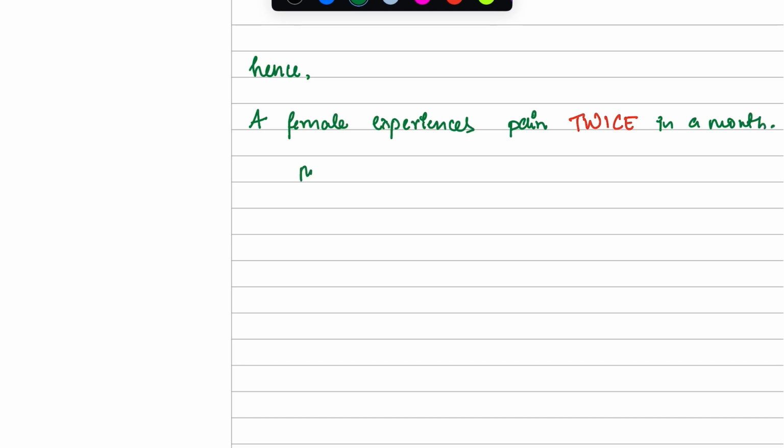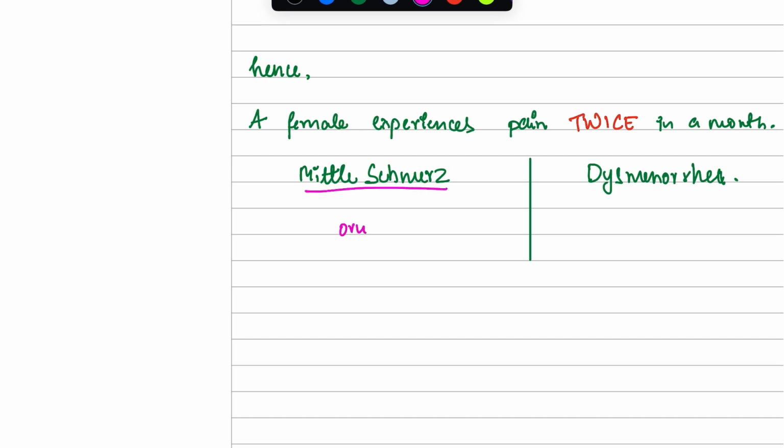First is your Mittelschmerz, which takes place on the 14th day or the ovulation day, and the second is your dysmenorrhea. This takes place on your periods. So how will you differentiate this? This takes place on the day of ovulation and this takes place on the day of your periods. So this is the first time she experiences pain and this is the second time she experiences pain.